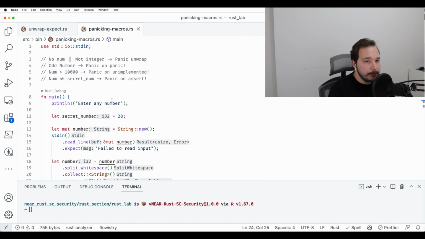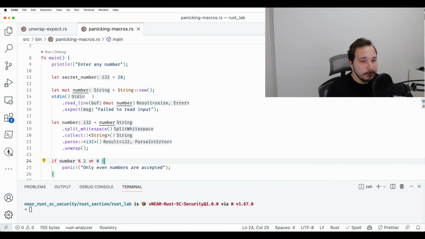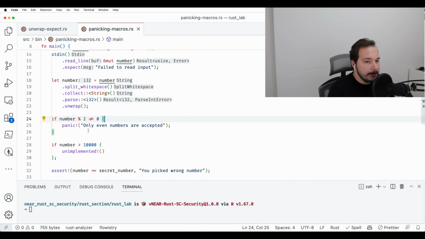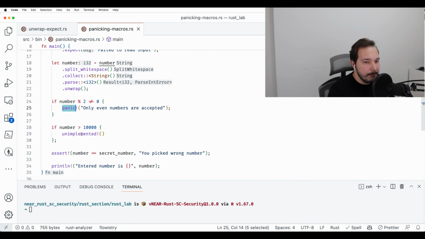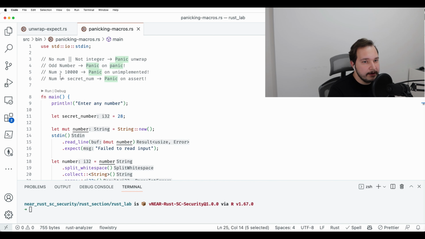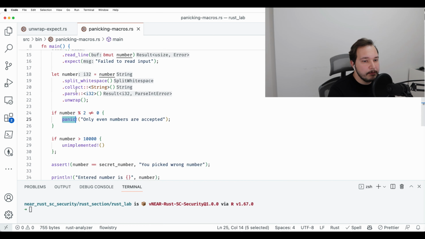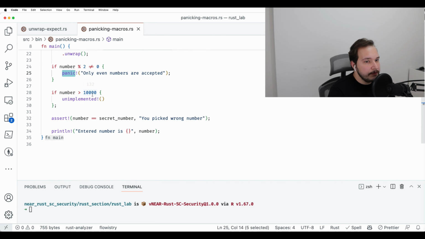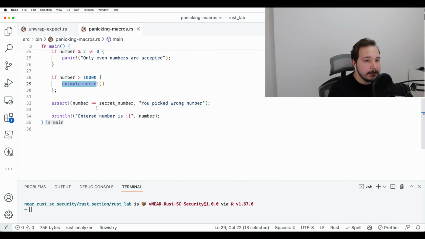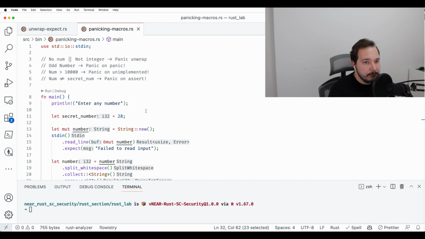All right, so let us move to panicking macros.rs. In this example, we just get a number from a user, and depending on the number, we reach different panicking macros, as you can see from here. Here are the rules. If the number is odd, we reach panic. If the number is larger than 10,000, we reach unimplemented. And if the number is not equal to the secret number, we also panic with a custom panicking message saying you picked the wrong number. So let me just run it with different inputs to see how it works.